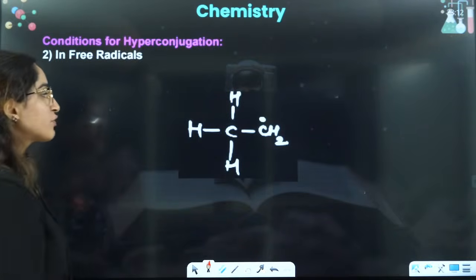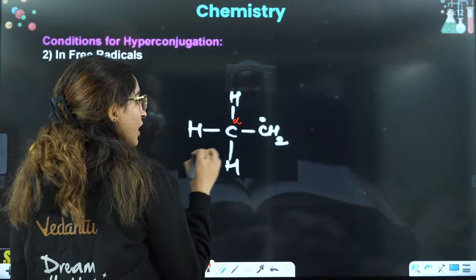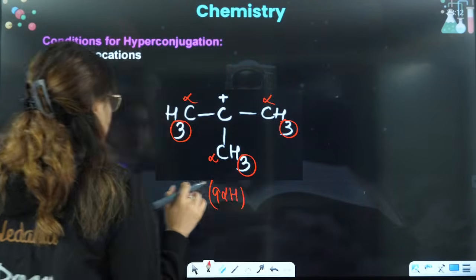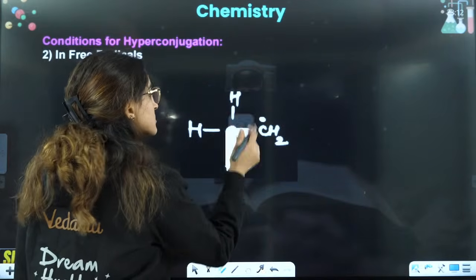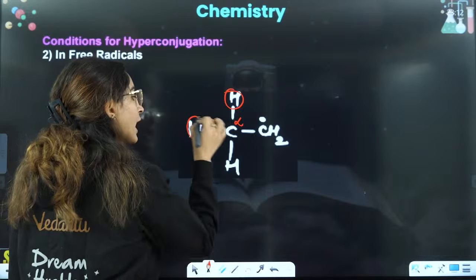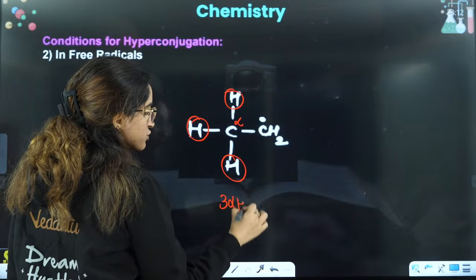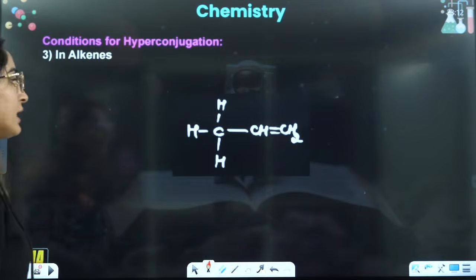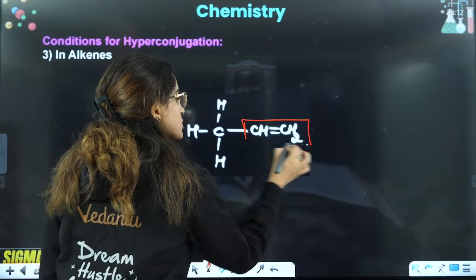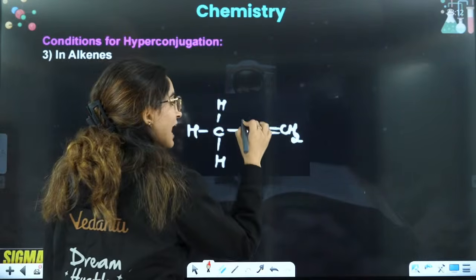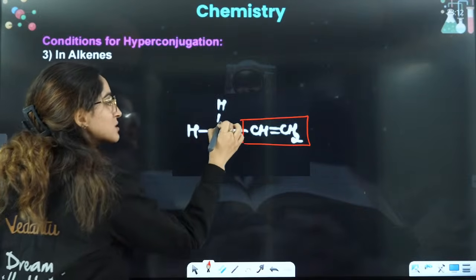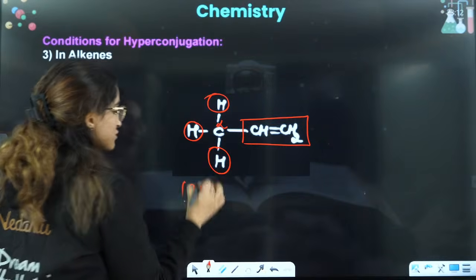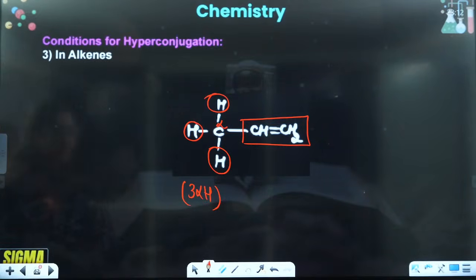In free radicals, if you see, this is alpha and it has, wait a minute. This is alpha, na? Yes. Okay. Yes. Here this is alpha and it has 3 hydrogens, so it will have 3 alpha hydrogens. So that means 3 hyperconjugating structures are there. In this case, the main system is this one. In case of alkenes also it shows, and this is the main system. And if you see, this is alpha and it has 3 hydrogens, so it has 3 alpha hydrogens here, right?